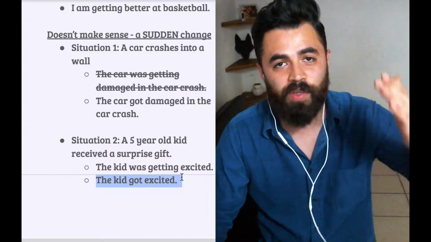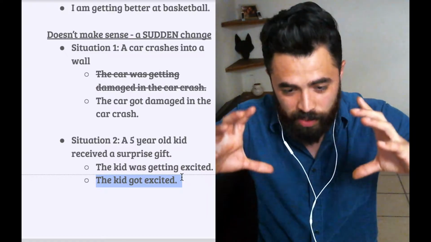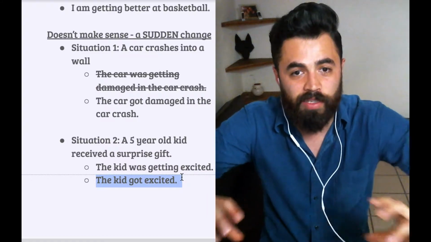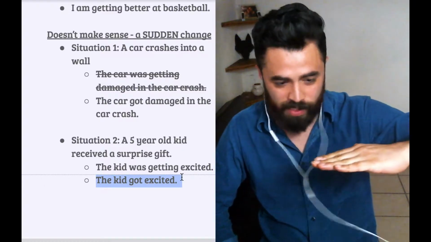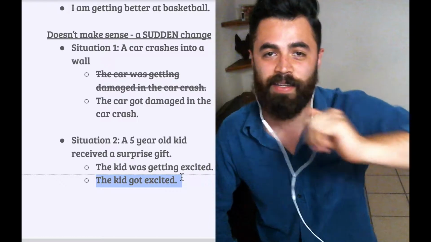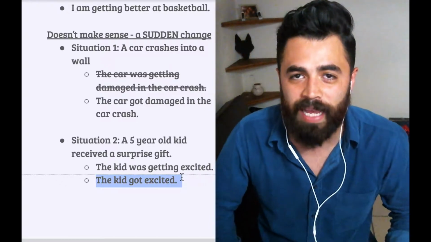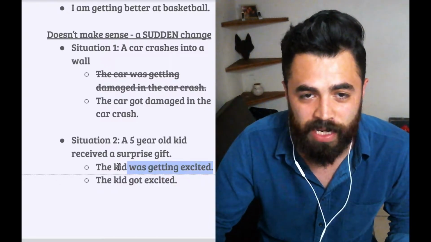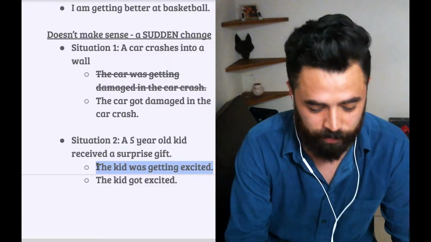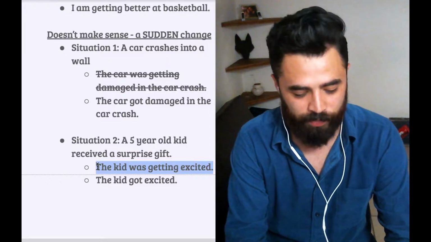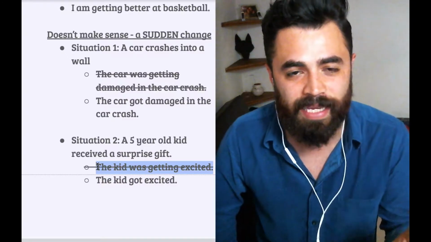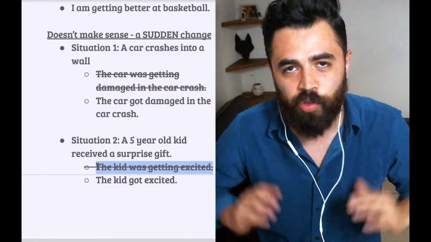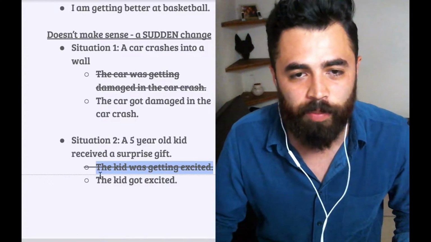Again, it happens quickly, right? As soon as the kid sees the gift, he's going to get excited, right? Maybe he was calm. As soon as he sees the gift, he's going to get excited. All right, so in that case, again, I don't see this sentence working. Okay? So these are just some situations where it doesn't make sense. And I'll make another video on this to practice with this idea a little bit more.